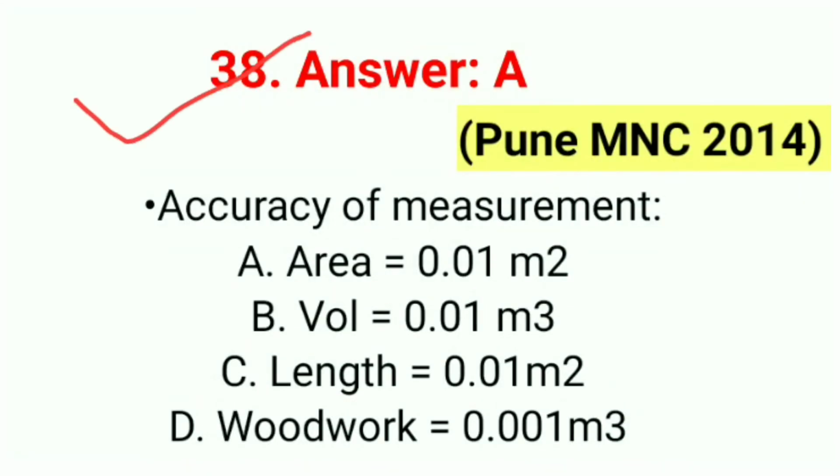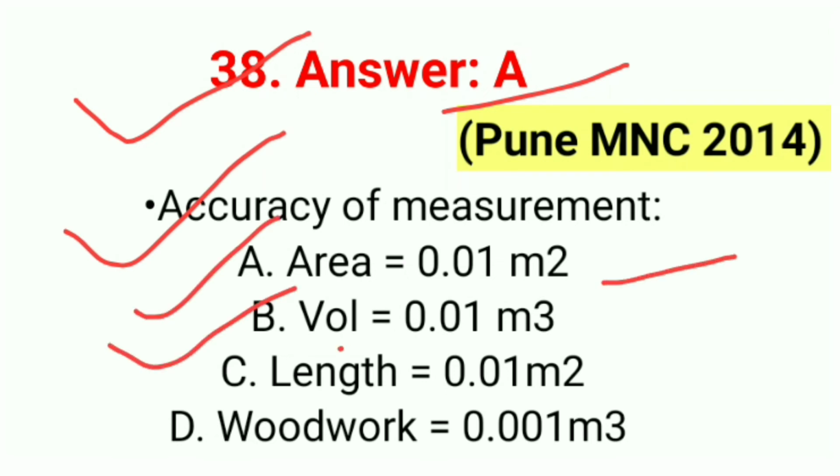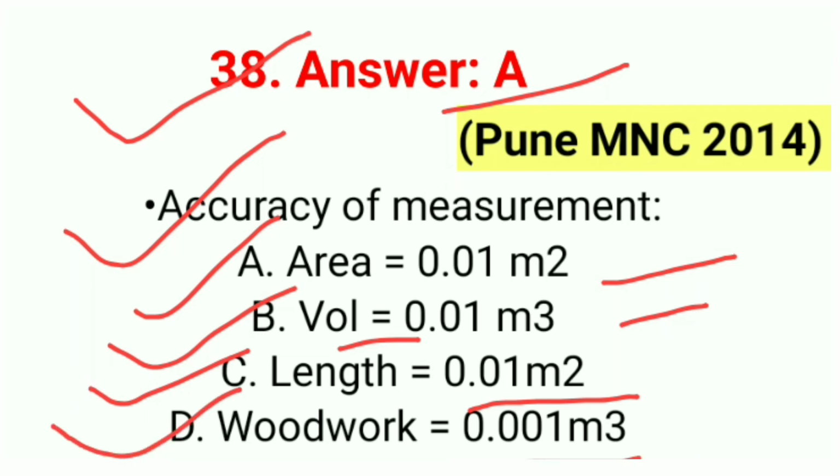38. Correct answer A. Accuracy of measurement: area 0.01 meter square, B. Volume 0.01 meter cube, third one length 0.01 meter square, and the last one woodwork 0.001 meter cube. So correct answer A.